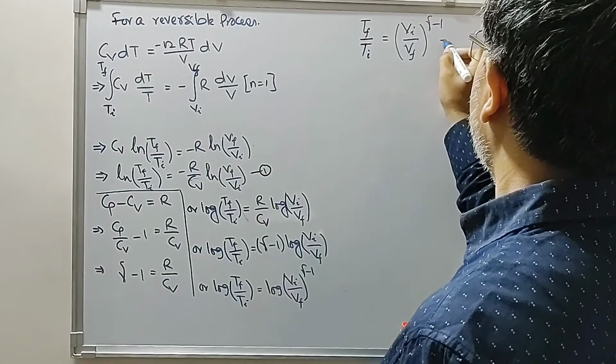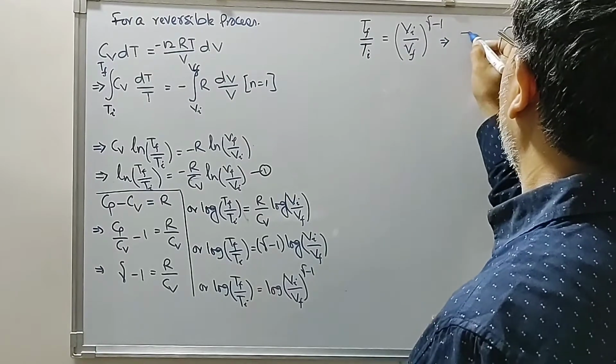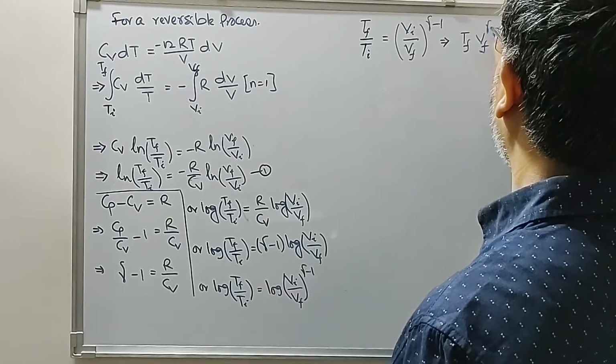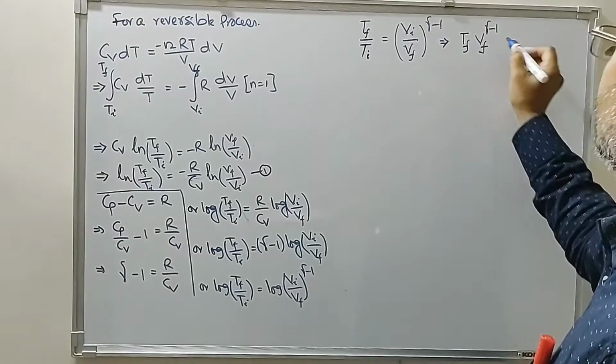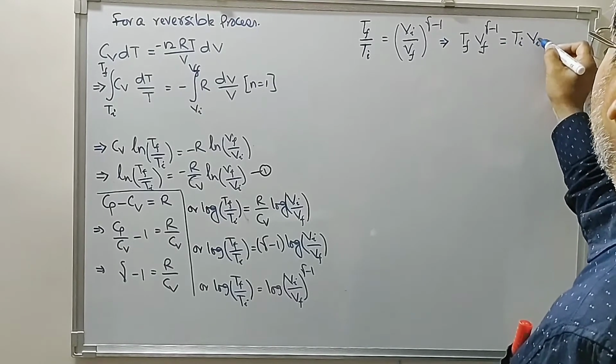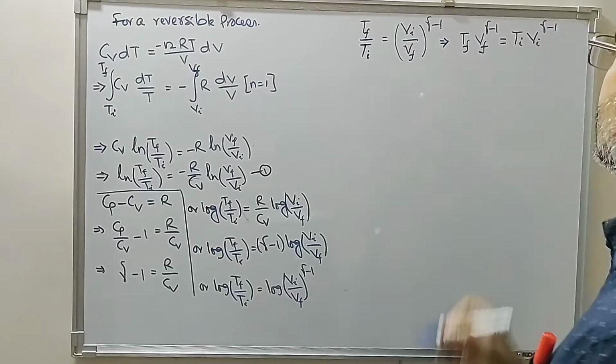Or this can be written as Tf Vf raised to gamma minus 1 is equal to Ti Vi raised to the power gamma minus 1.